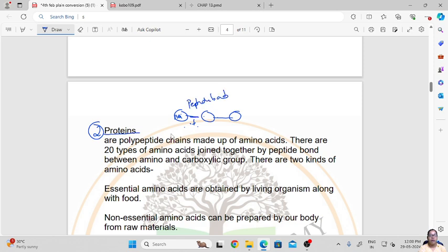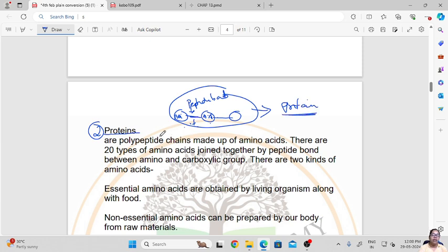Each amino acid has a peptide bond between them, and this forms a long polypeptide chain of amino acids, which is called protein, forming the structure of protein.